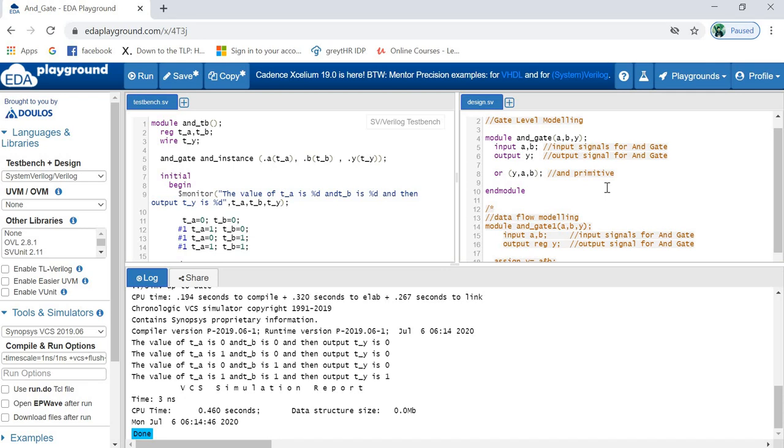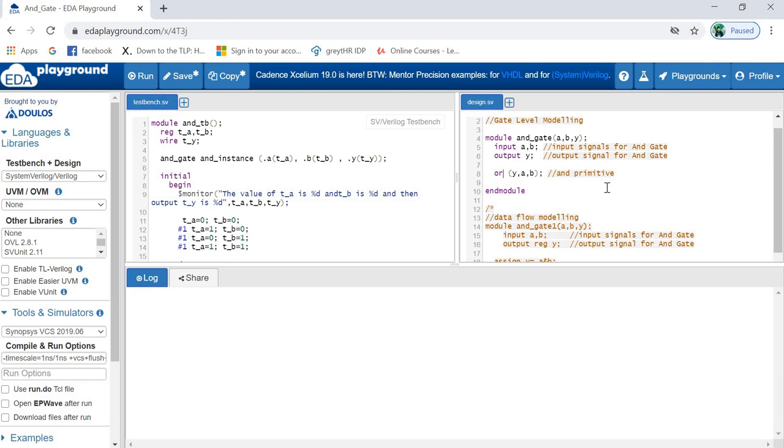Now, if you are worried about your test bench part, don't worry about that. If you have a 2 input AND gate or 2 input OR gate or 2 input NAND gate, anything with the same inputs, then the same test bench you can use for the different codes. So you don't have to worry about the test bench. Let's run this code and see what the exact output is.